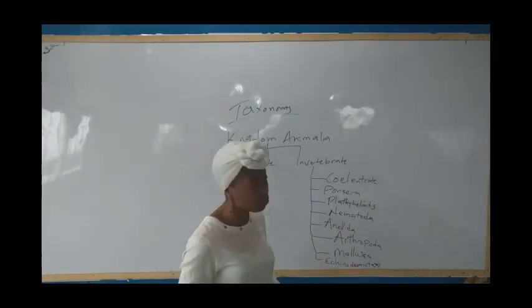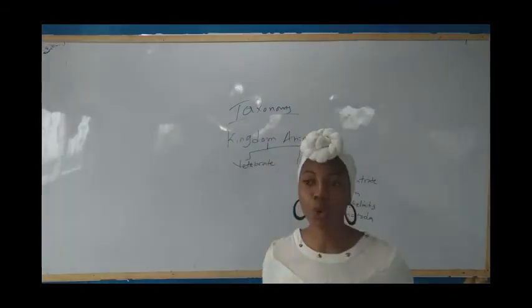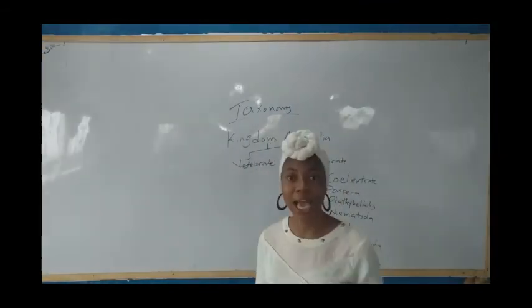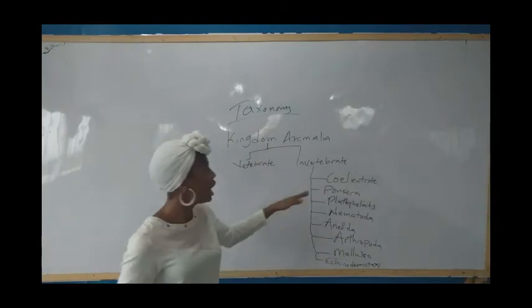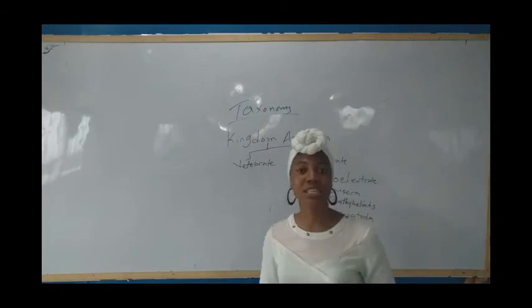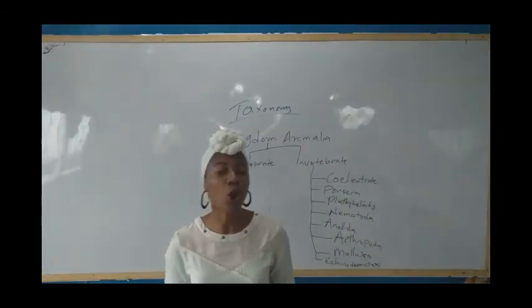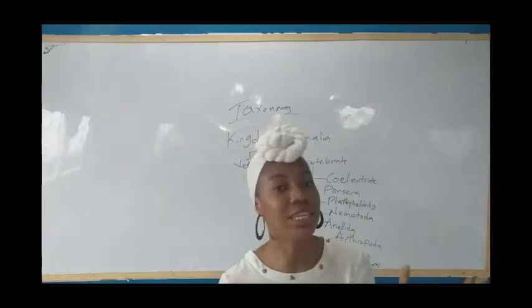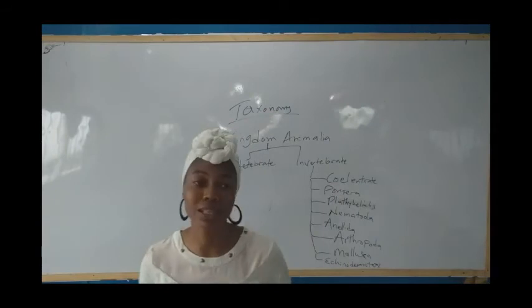Let's move to the Cnidaria. Examples of organisms under this are the Obelia, the hydra, the Portuguese man-of-war, and the sea anemone. These organisms have stinging cells called cnidocytes. These stinging cells are used for defense and sometimes attachment.